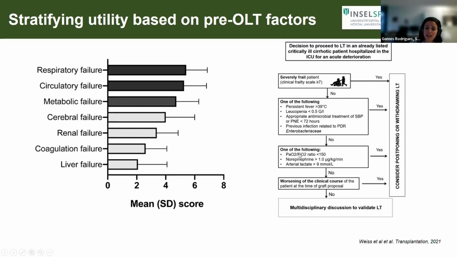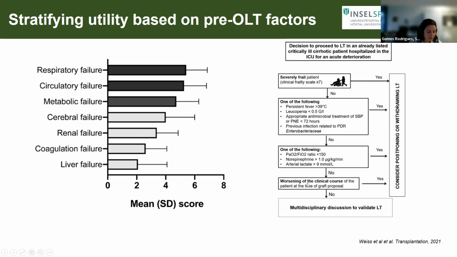In addition, if patients have lung failure, meaning a PaO2/FiO2 ratio less than 150, or noradrenaline use above 1 microgram per kilogram per minute, or a lactate level above 9, these are also criteria where we should consider postponing or withdrawing the patient.